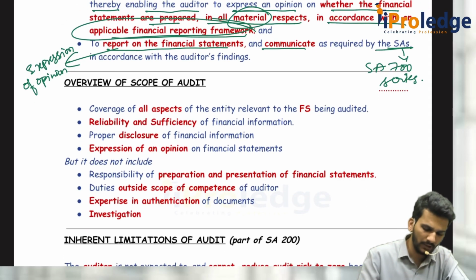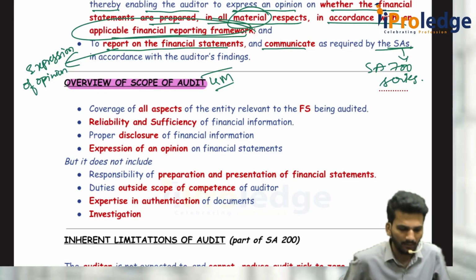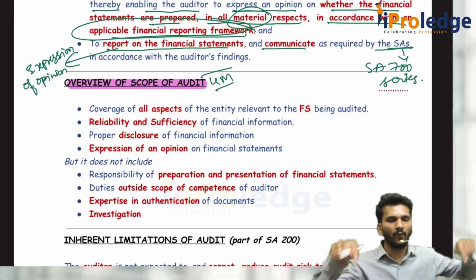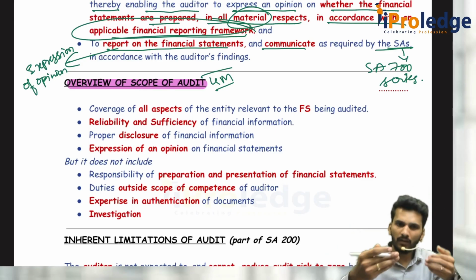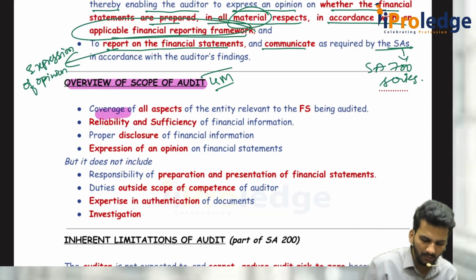See, this can also be asked for a 4 marks question. What is the overall scope of audit? What do you have to cover as an auditor? Scope means what is your boundary, where you should not go beyond and where you should not come within also. You have to cover all those things.